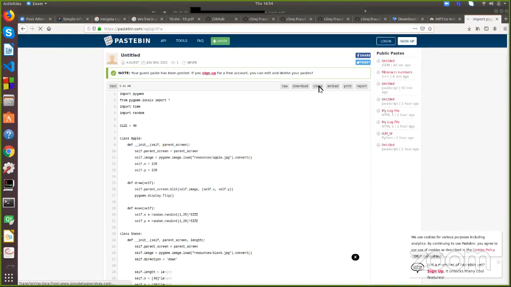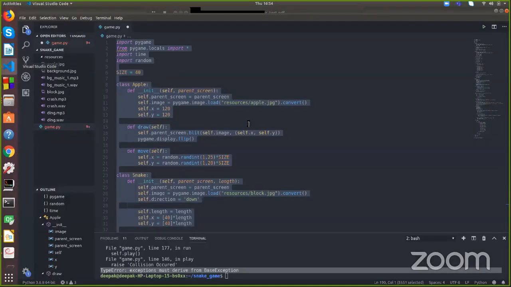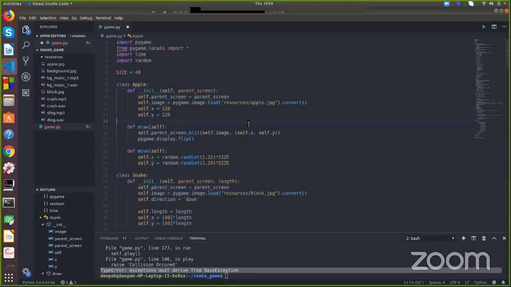Okay, you will get the paste pin link over the comments. I will wait until you get the paste pin link over the comments. After that, we can end the session.